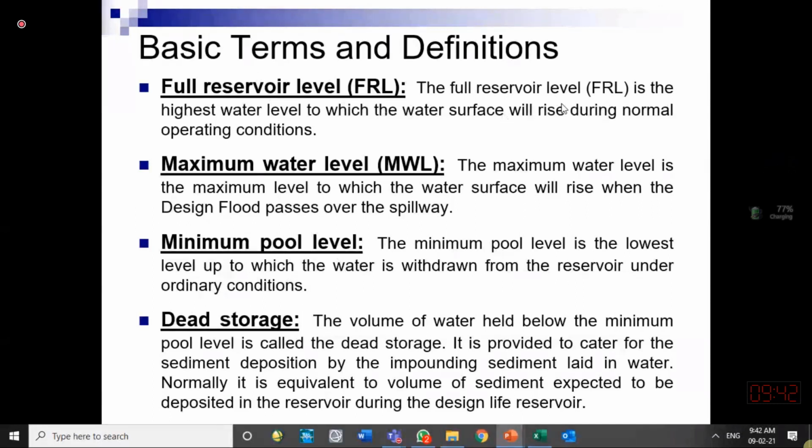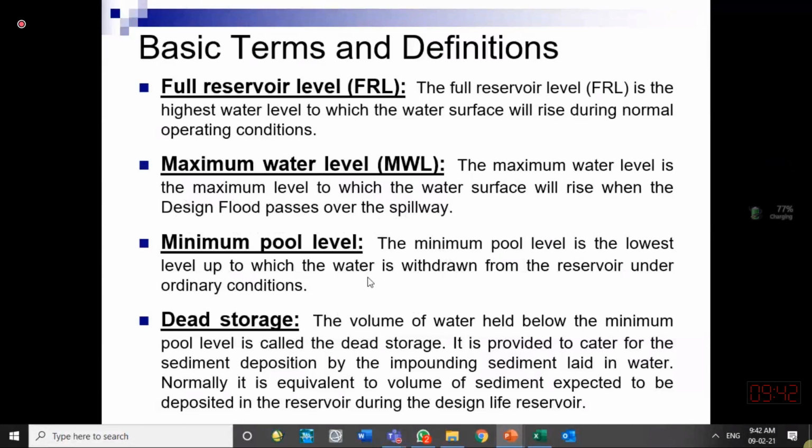Full reservoir level is the highest water level to which the water surface will rise during normal operation condition, and the maximum water level is the level till which it rises while releasing the design flood on the downstream side.